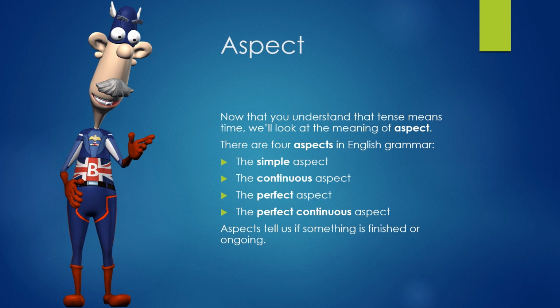Aspect. Now that you understand that tense means time, we'll look at the meaning of aspect. There are four aspects in English grammar: the simple aspect, the continuous aspect, the perfect aspect, the perfect continuous aspect. Aspects tell us if something is finished or ongoing.